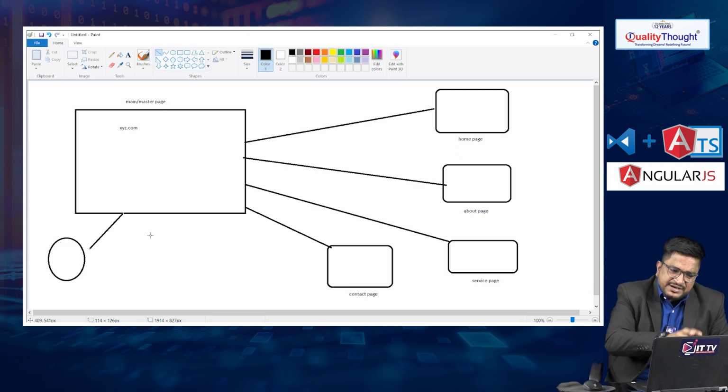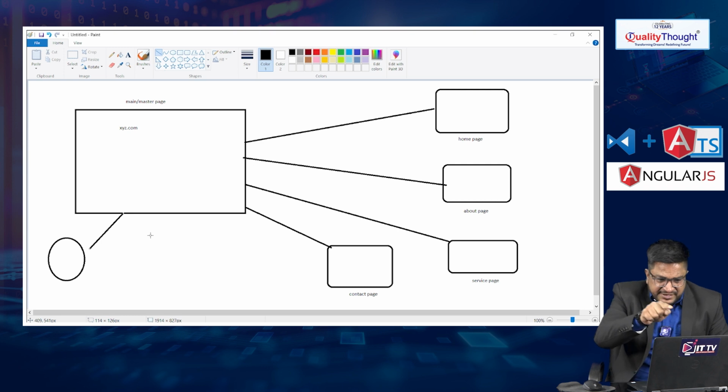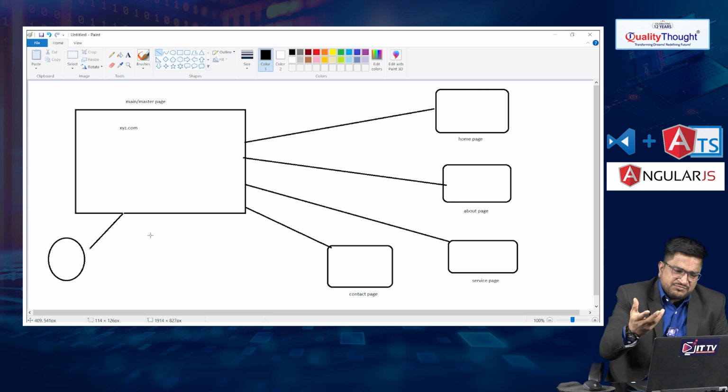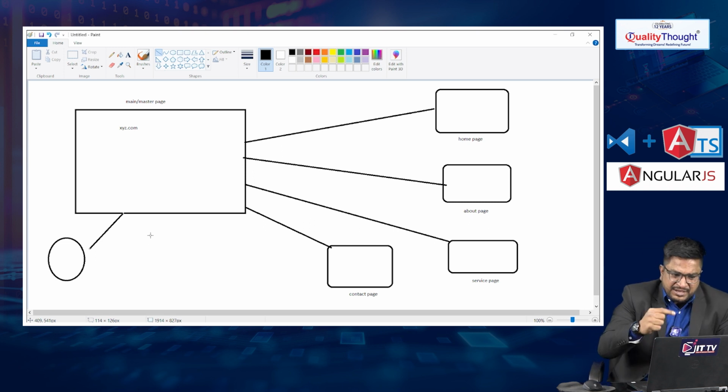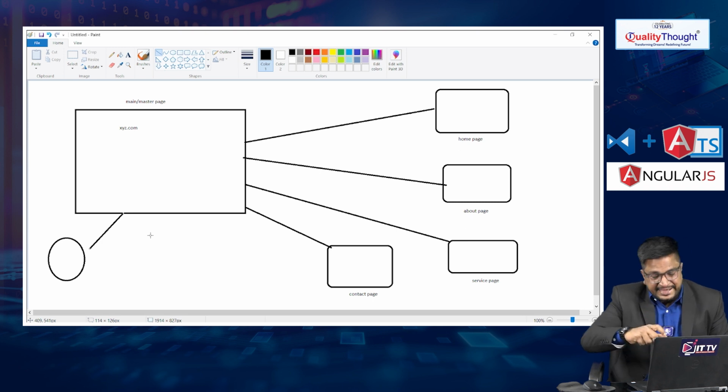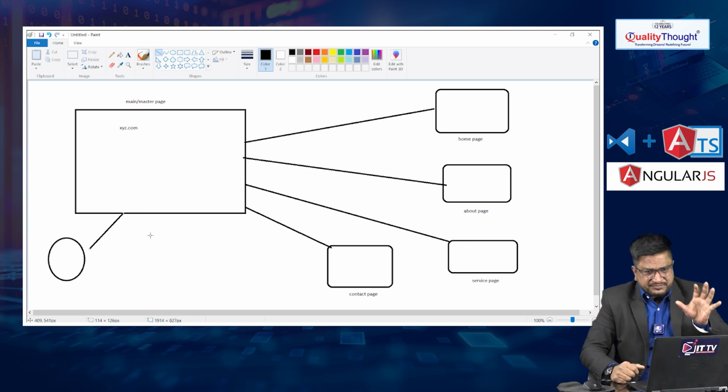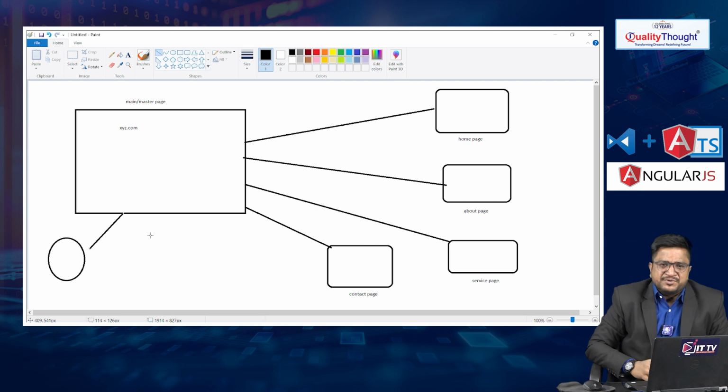Whenever end users send a request, every time the page will be reloaded. If every day 1 lakh requests are coming from customers, every time the page will be reloaded, and that affects the request and response operation.